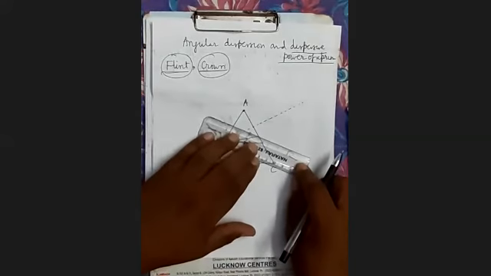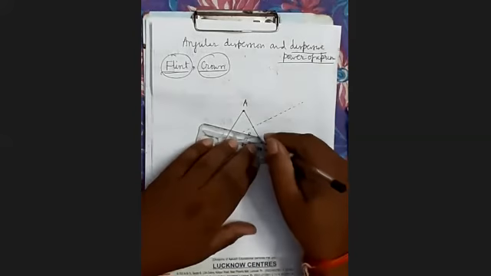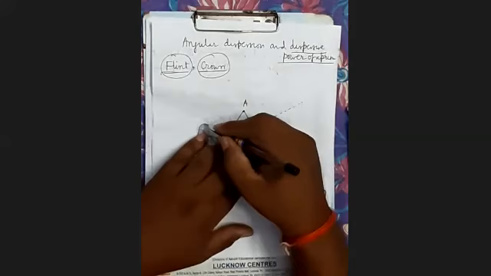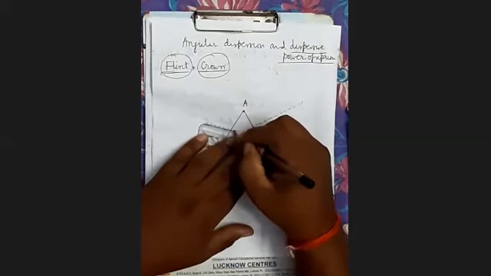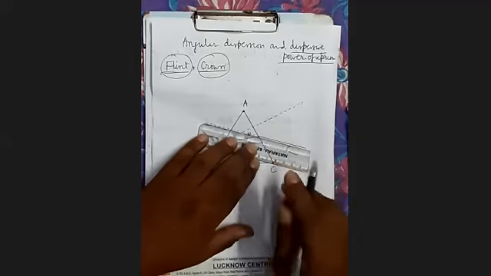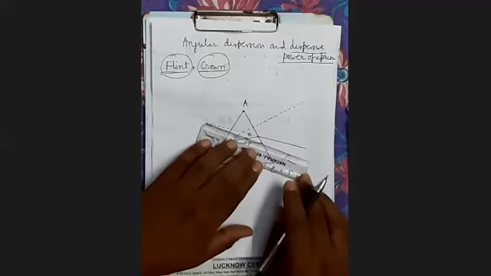Red is deviating least, and violet is deviating more.